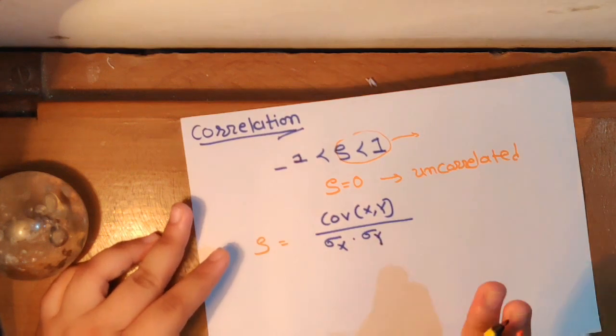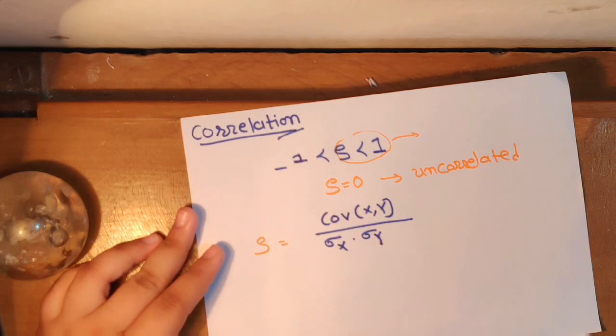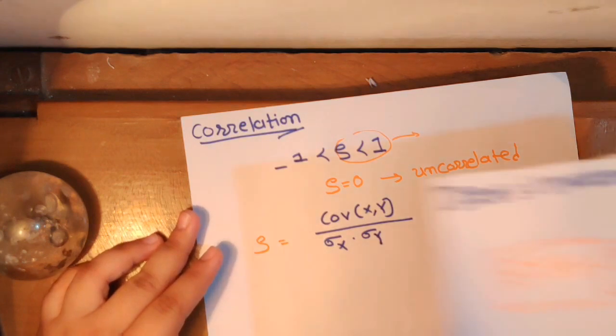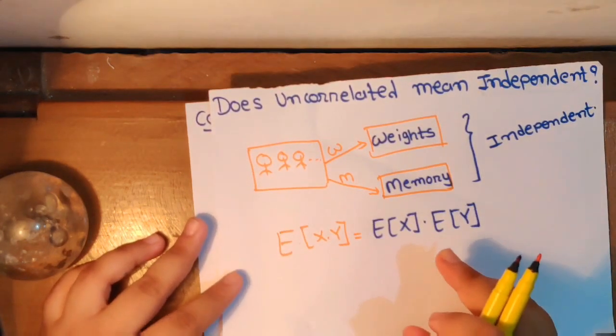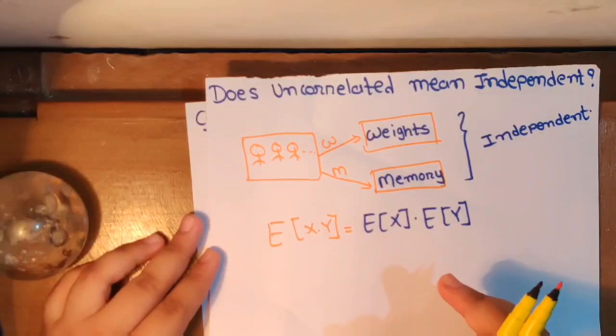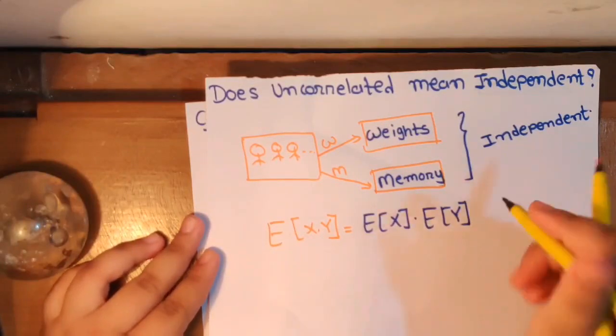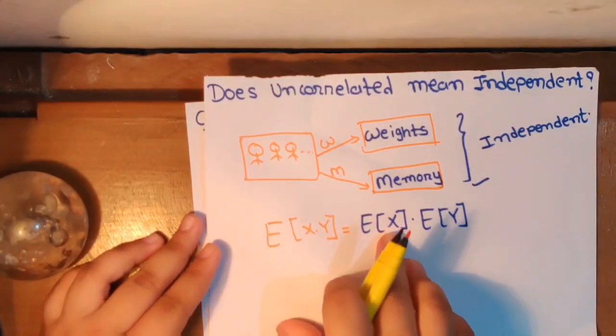To prove our question, let's look back at the example we took earlier: the weight random variable and the memory power random variable. Both are independent random variables.